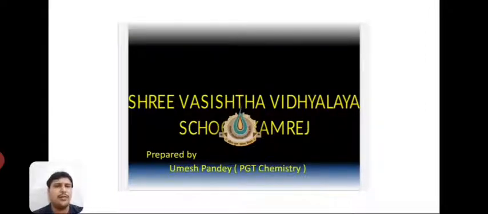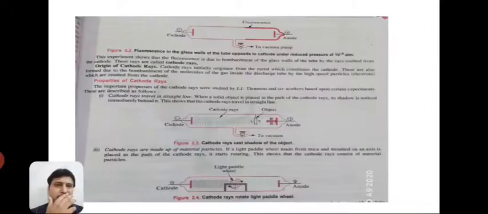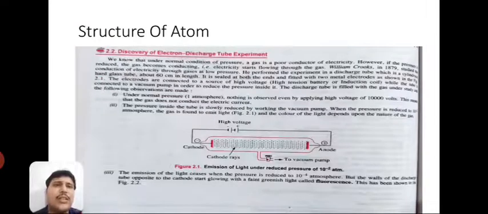Let us see what the common and repeated terms are which we are going to study here. So the first one is the discovery of electron, discharge tube experiment. We know that under normal conditions of pressure, a gas is a poor conductor of electricity. However, if the pressure is reduced, the gas becomes conducting. That is, electricity starts flowing through the gas.